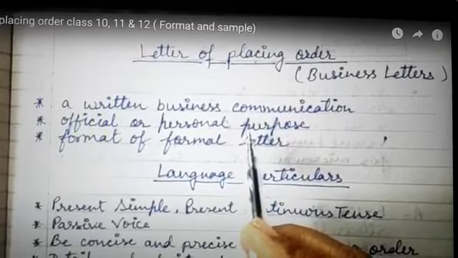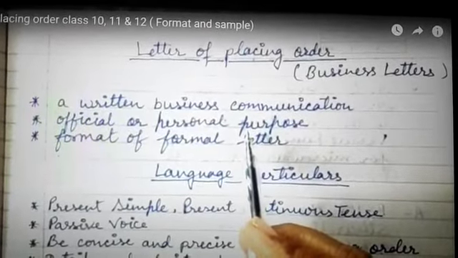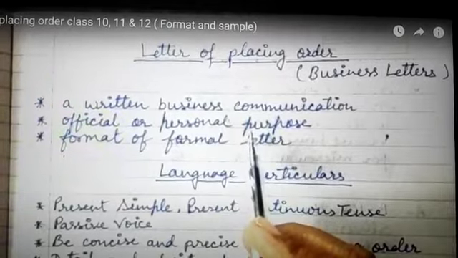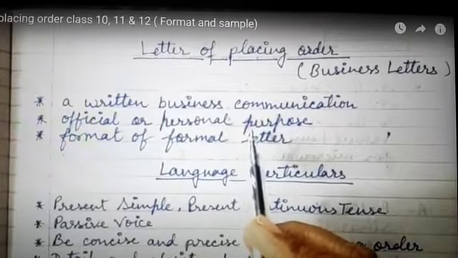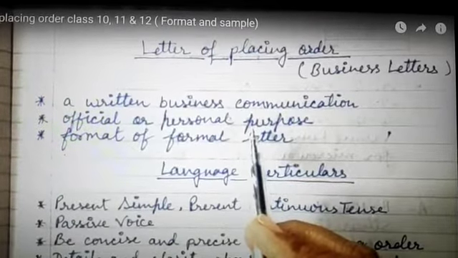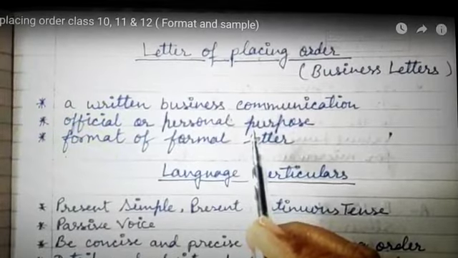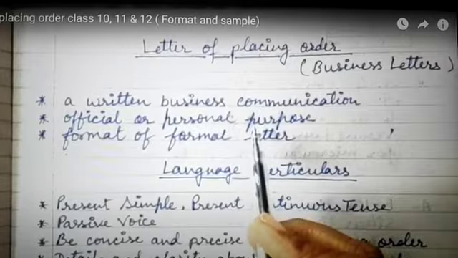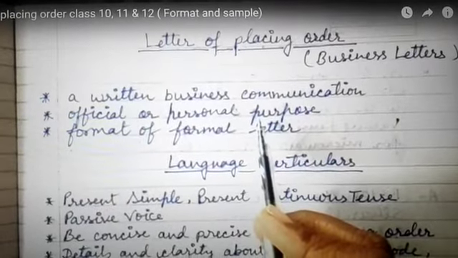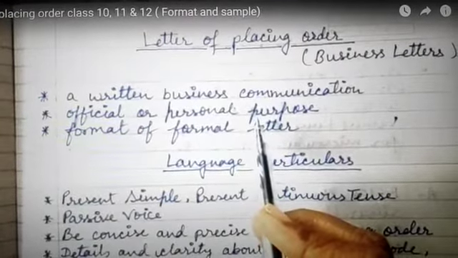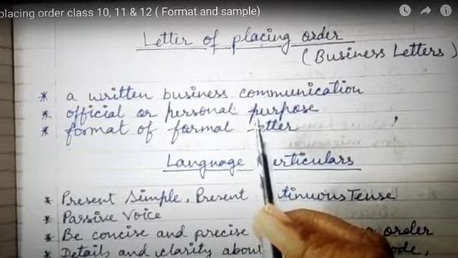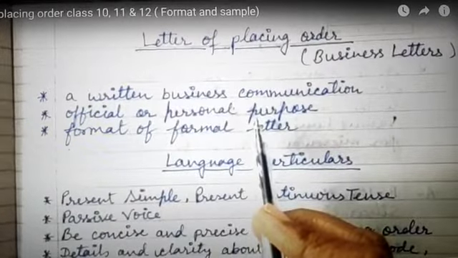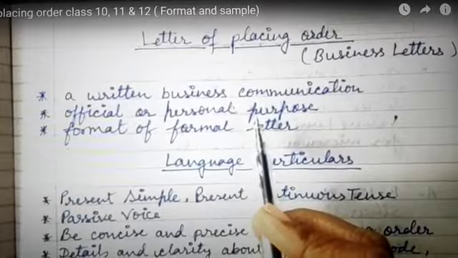It may be any sports item, medicines, or any other items or objects. It is a written business communication, and it may be an official letter from a school, organization, office or institution, or it may be for personal usage, but it is a type of business written communication.